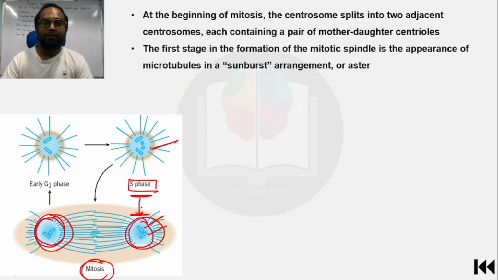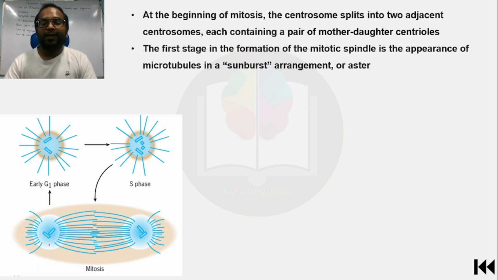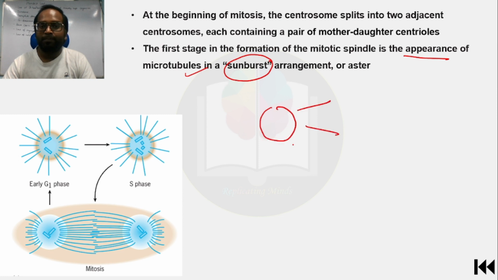Right. Now, the first stage in the formation of the mitotic spindle is the appearance of microtubules. How does the mitotic spindle fiber form? By the appearance of microtubules in a sunburst arrangement. You might have seen this in your childhood, in your lower grade classes, when we used to draw the picture of the sun like this.